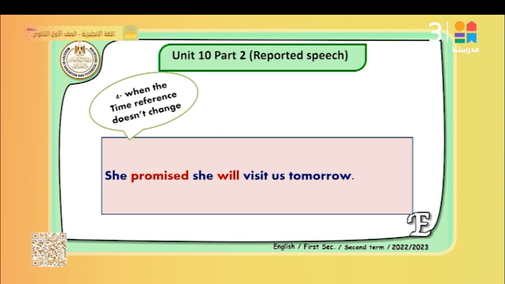Here in this sentence, it means that the words are just said. Without saying he just said, but we understand that this speech is just said. She promised that she will visit us tomorrow.